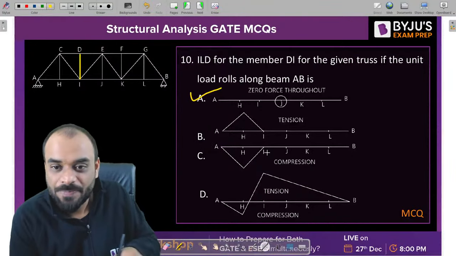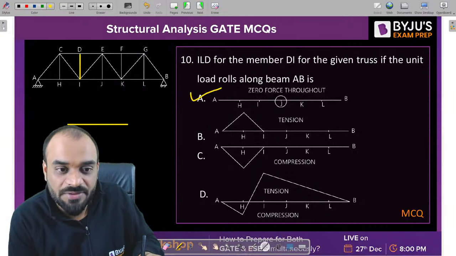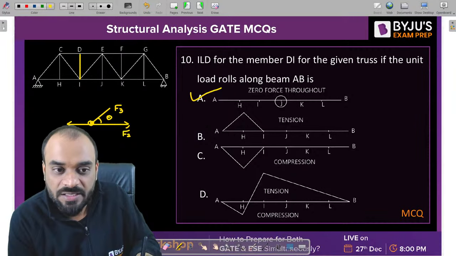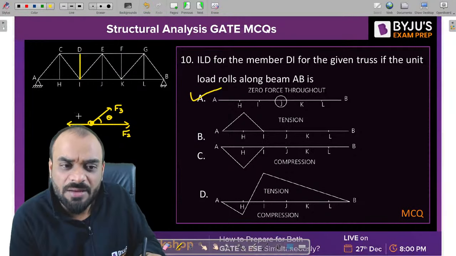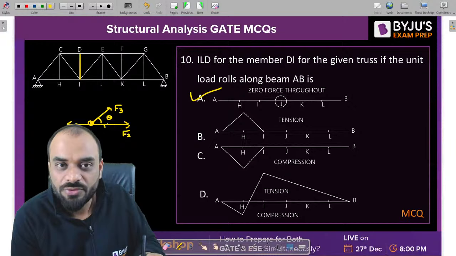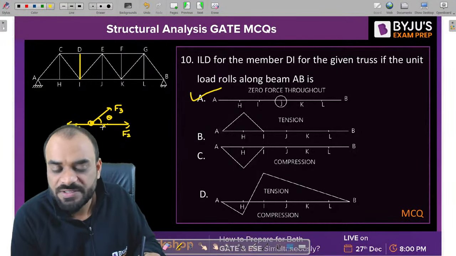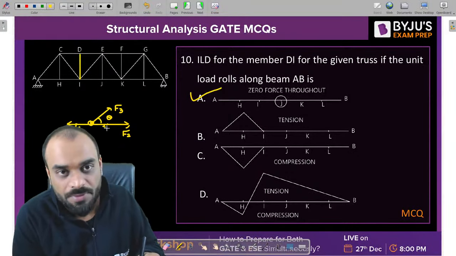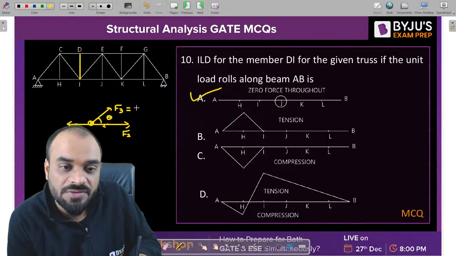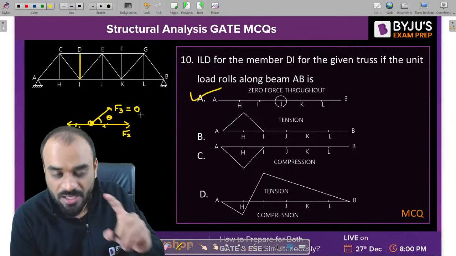Listen carefully. Do you remember this concept when you have three members connected at a joint? Let us suppose this force is F1, this force is F2, and this force is F3. And this angle is theta. Now tell me guys, do you remember this concept when three members are meeting at a joint and these two members are having collinear and opposite forces, or you can say equal and alike forces basically, right? Equal means same magnitude, alike means same nature, like tension, tension, compression, compression. Then the third member will have zero force. Getting a point, right? I will explain, Akash.